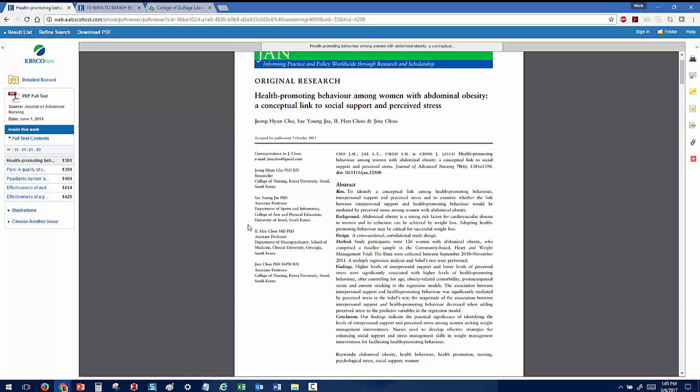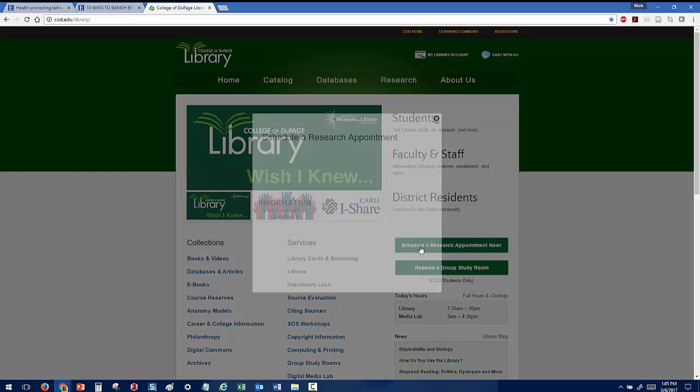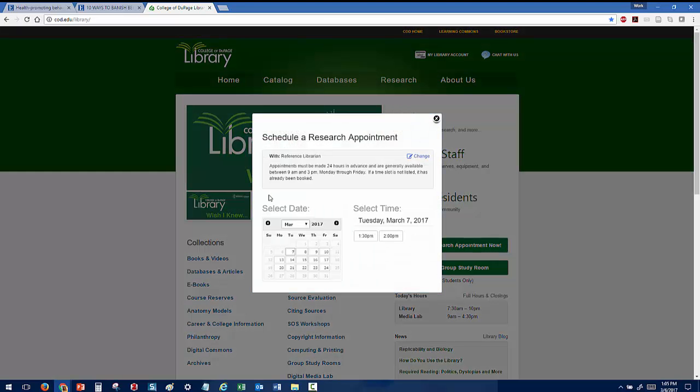And here I'm going to head back to the library homepage and remind you all very quickly that you can ask for help in a couple of different ways. First of all, if you've got a question where you really want to make sure you have some time to spend with a reference librarian, you can click right here on the library homepage and schedule a research appointment with one of us. And you'll see here that you actually get a wide range of dates and times that you might be able to schedule an appointment in.